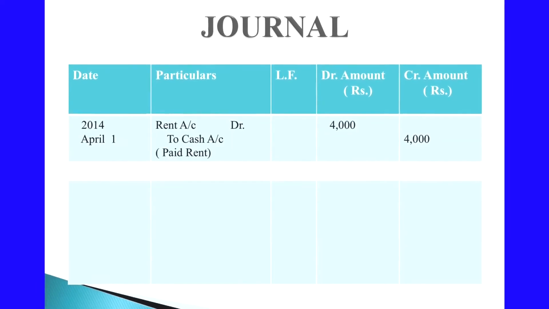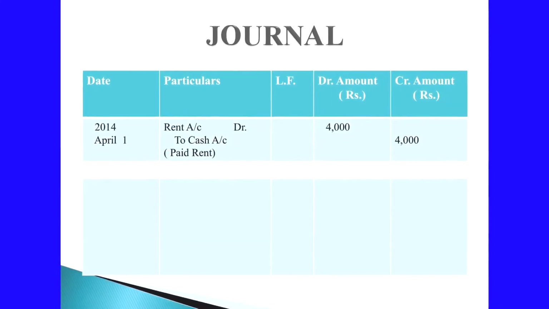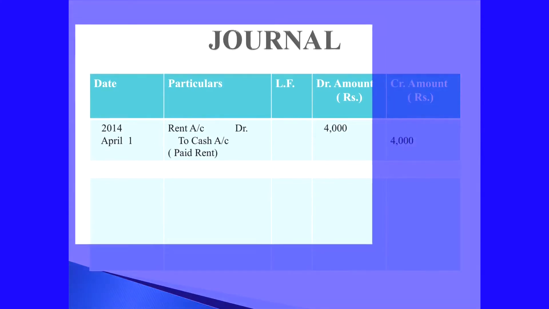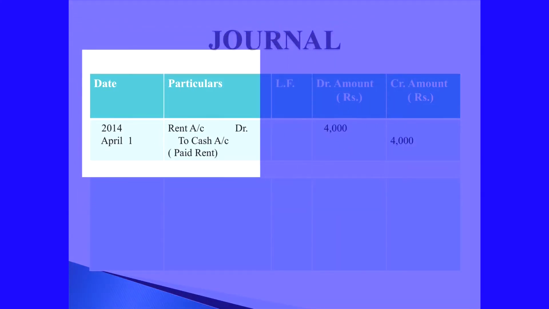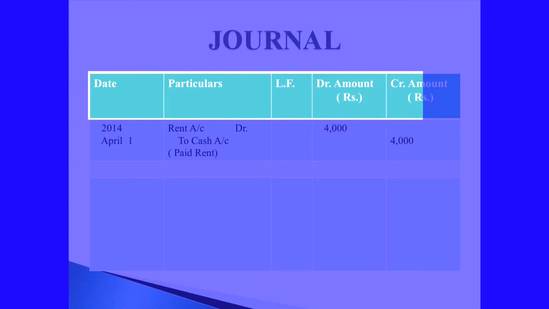Now, in the slide, you can see the format of a journal. Here, every page of the journal has a particular format as given in the slide. It is a columnar book. That is, each column is given a name. Date, particulars, ledger folio, debit amount and credit amount are the columns in the journal.